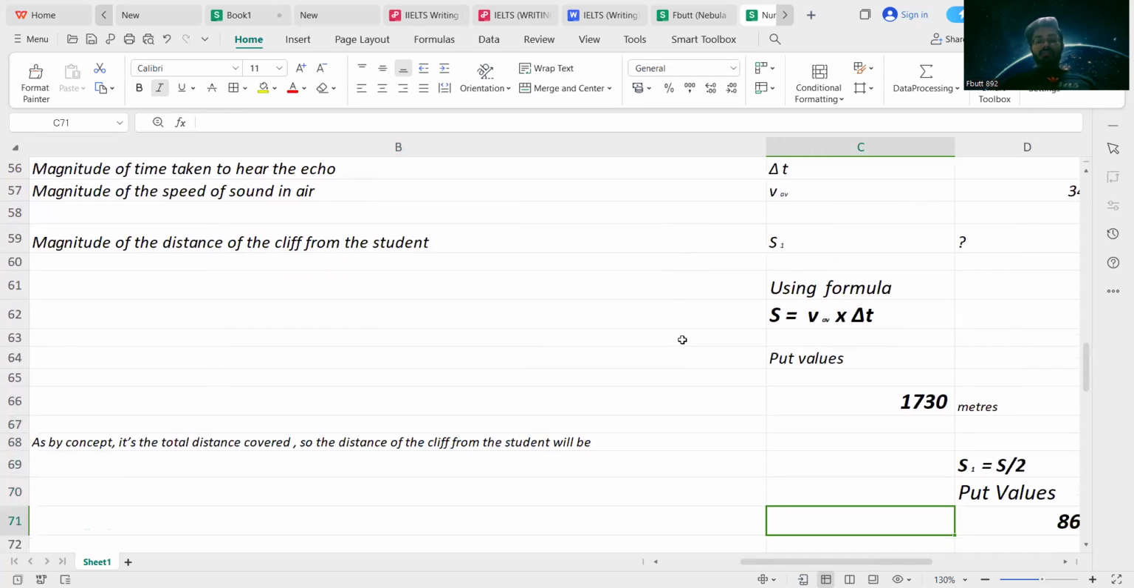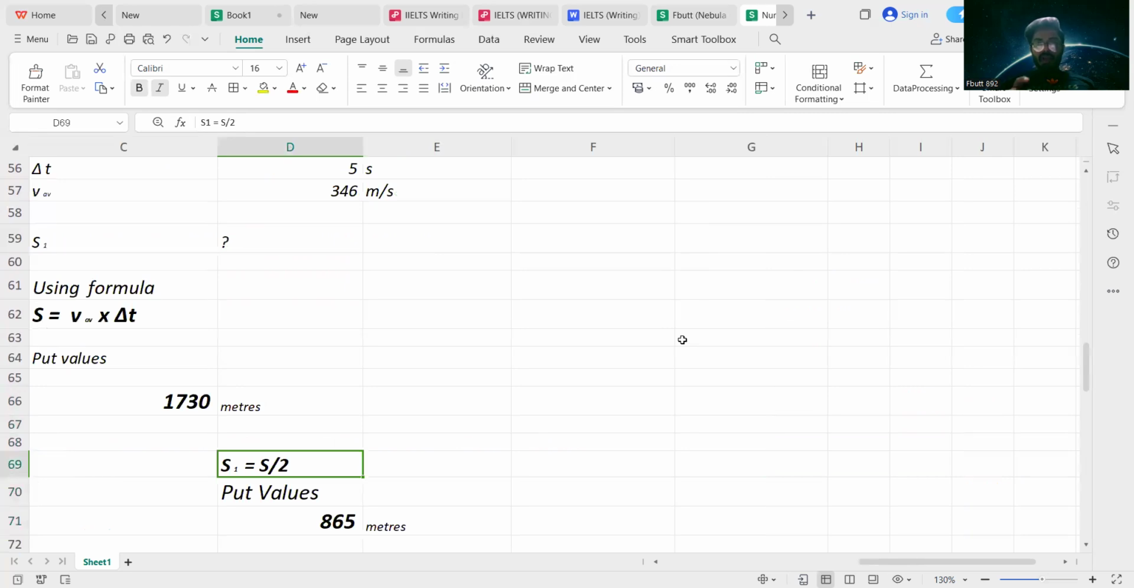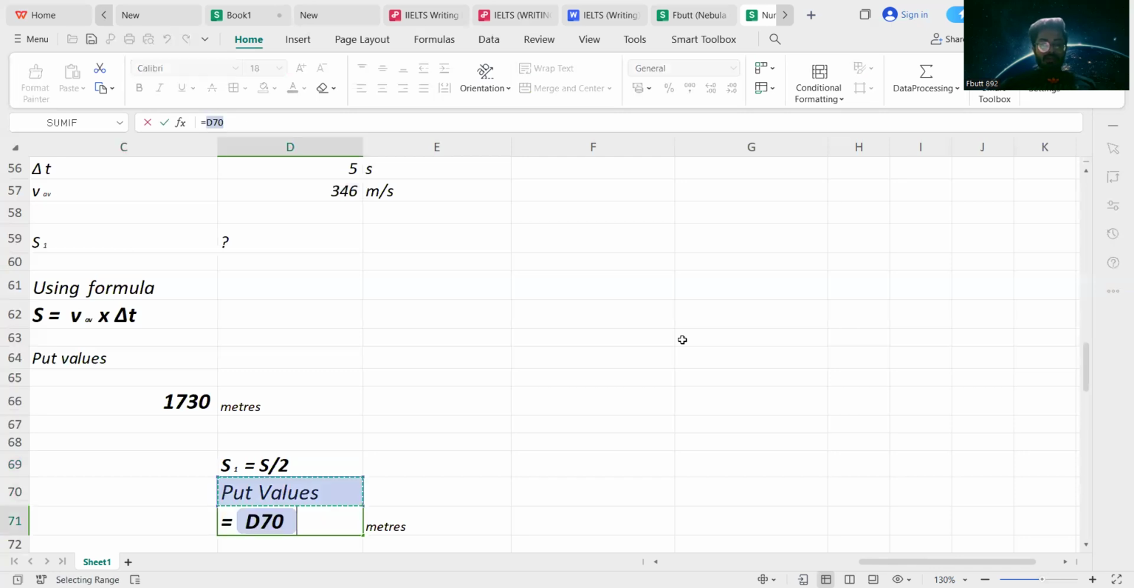So for that particular purpose, I have to halve, or divide, the total distance covered by a factor of 2. So put values. The total distance covered is 1730 meters. So when we divide it by the factor of 2, we'll get the distance during the first half of the cycle or the second half of the cycle, keeping in mind that the sound waves are traveling with a constant or an approximate average speed.